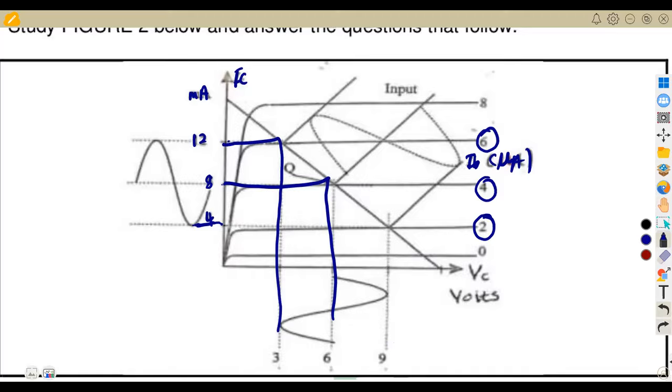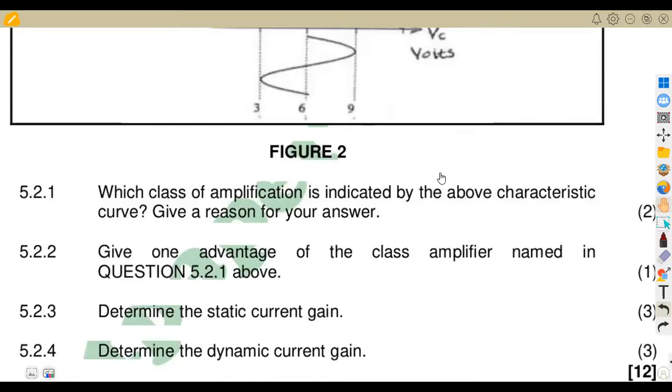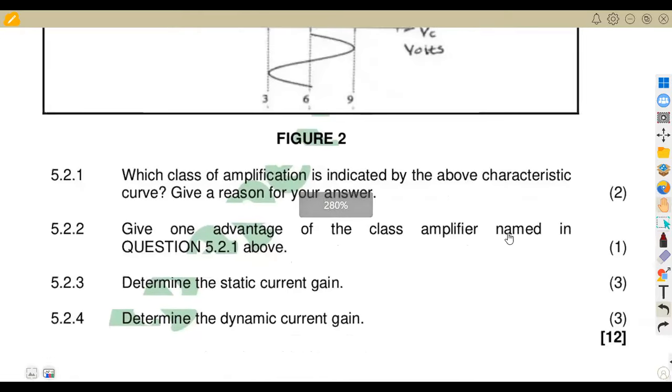So here we are considering input and output. Take note of the values that you're going to consider: the minimum, this one at the mid, and this one at the mid, the maximum 6 at the input, the maximum 12 at the output. That's why they are saying study this. Do not just answer the question without understanding the diagram, because you are asked to study. So analyze your diagram and understand what you are given from it, so that you'll be able to answer the questions. Like here, they are saying, which class of amplification is indicated by the above characteristic curve?